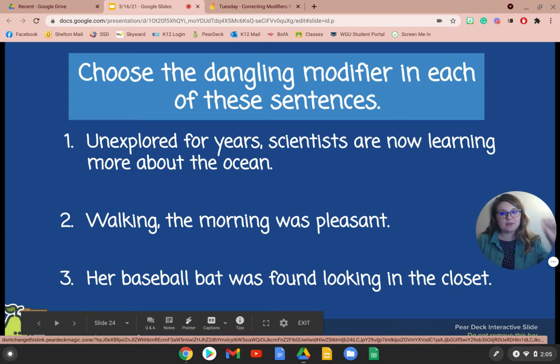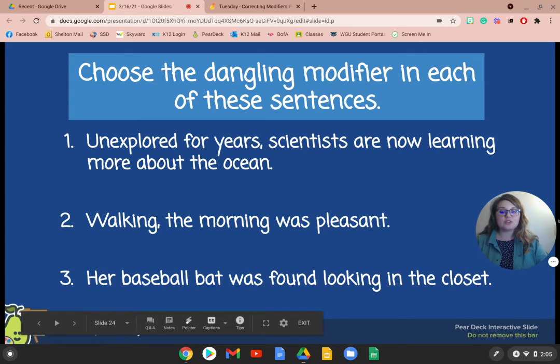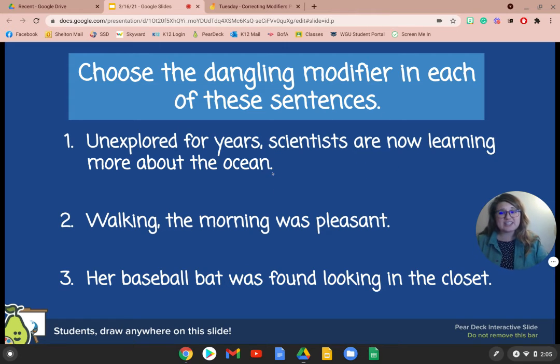So I want you to take a moment and correct or choose the dangling modifier in each of these sentences. What is unclear? Unexplored for years, scientists are now learning more about the ocean. What is confusing in this sentence? What is the dangling modifier? Well, the dangling modifier is unexplored for years. What was unexplored for years?